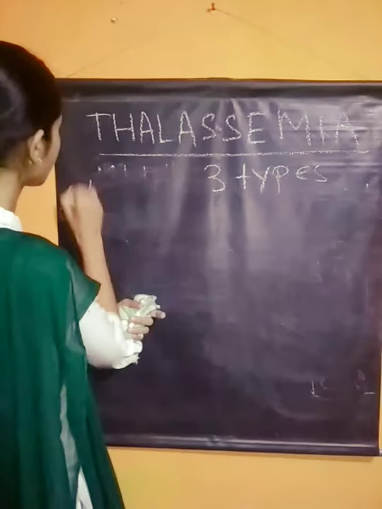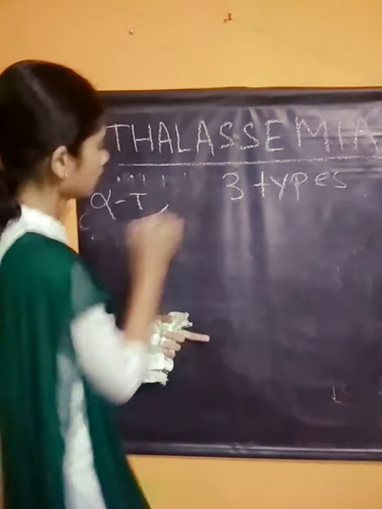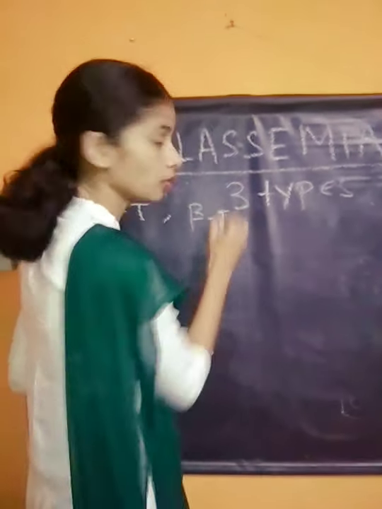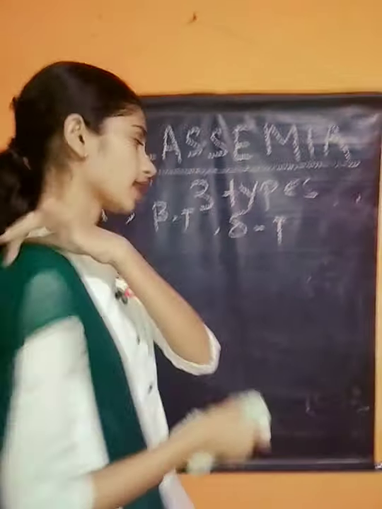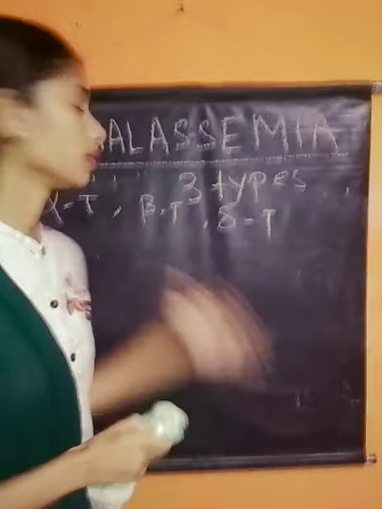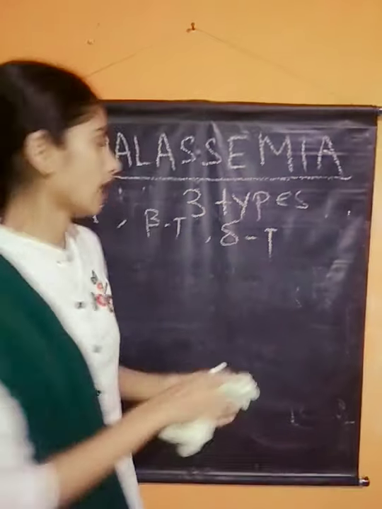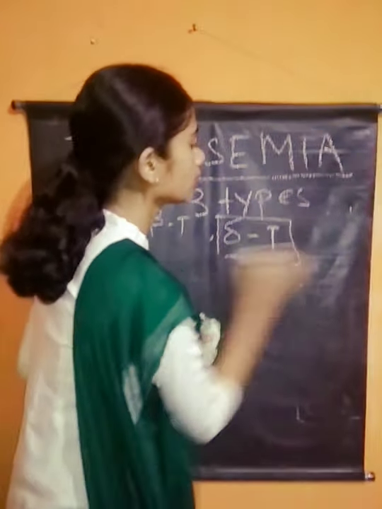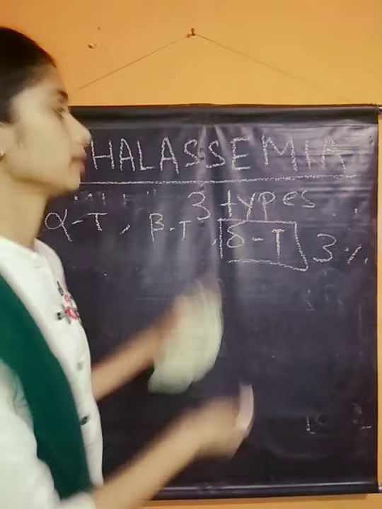According to the alpha chain, it is called alpha thalassemia, beta thalassemia according to the beta chain, and delta thalassemia according to the delta chain. Delta thalassemia is only 3%, because 97% is alpha and beta thalassemia.